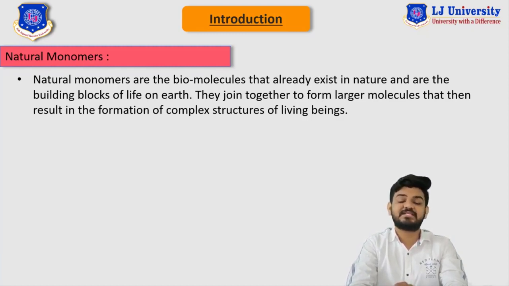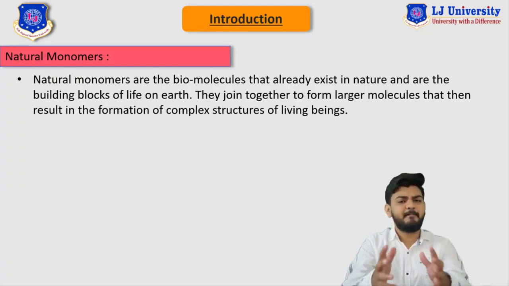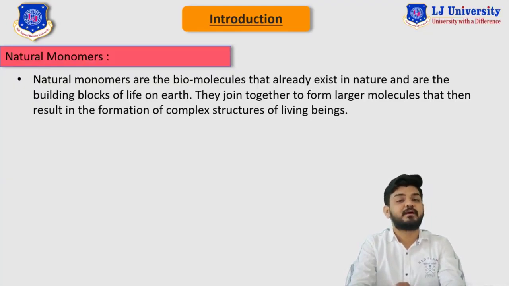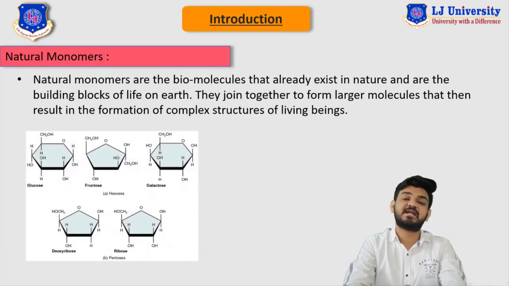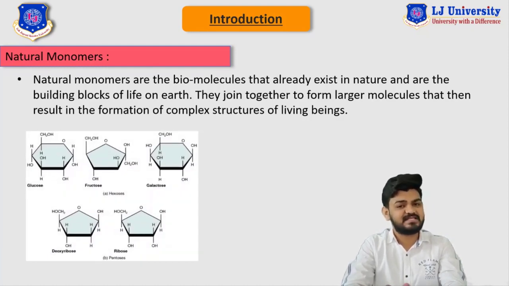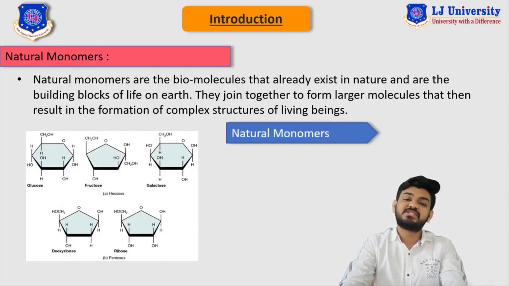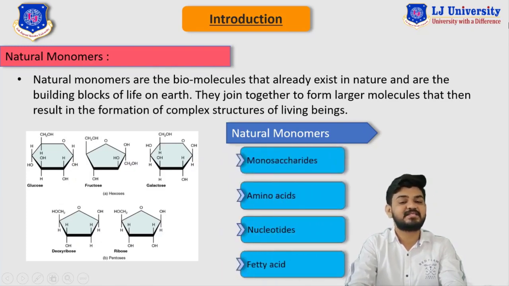As we have discussed earlier, these natural monomers join together and produce complex molecules of carbohydrates. Now here in this image you can see the natural monomers such as glucose, cellulose, protein and glycols. Now, these natural monomers can be classified further into four categories: monosaccharide, then amino acid, then nucleotides, and lastly fatty acid.